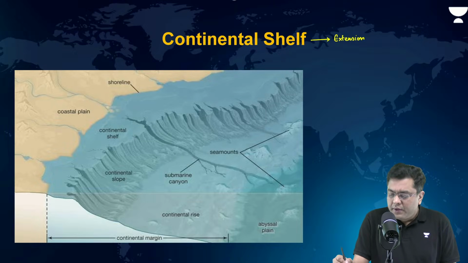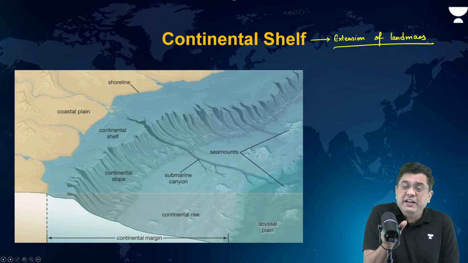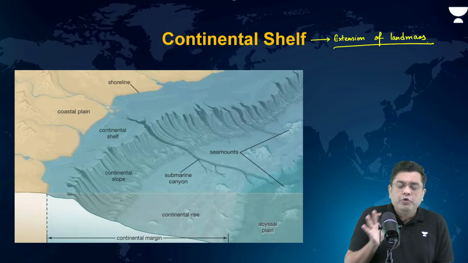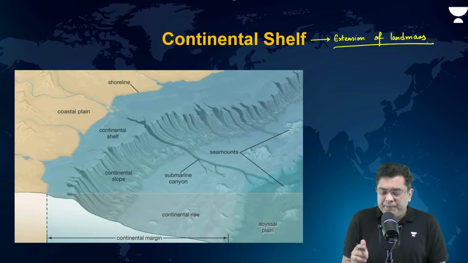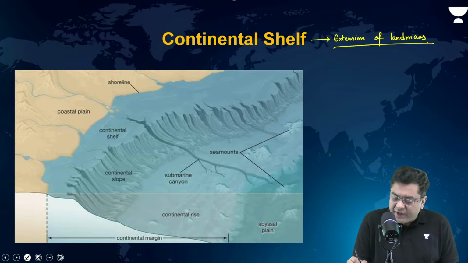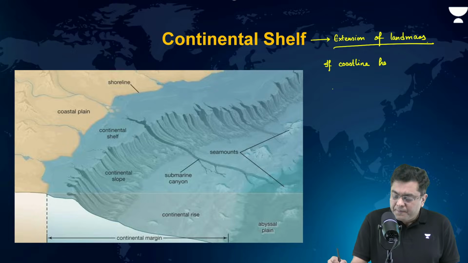So the continental shelf is simply an extension of landmass, isn't it? Now, its extent will vary based upon the coastal feature. If the coastline has mountains, the shelf will be very short.